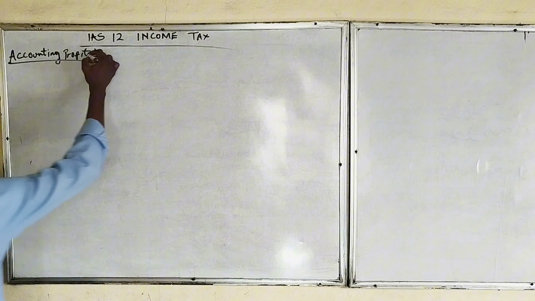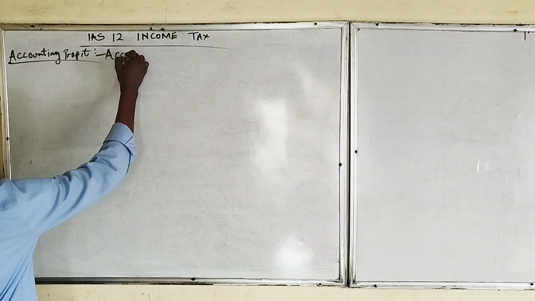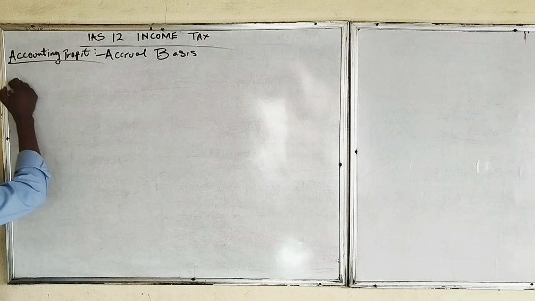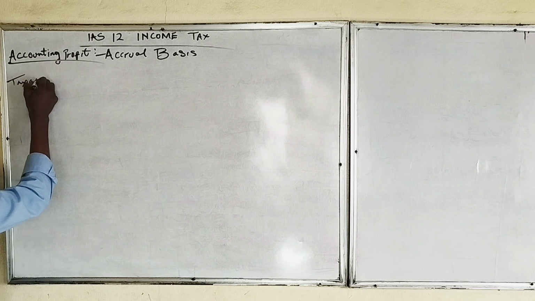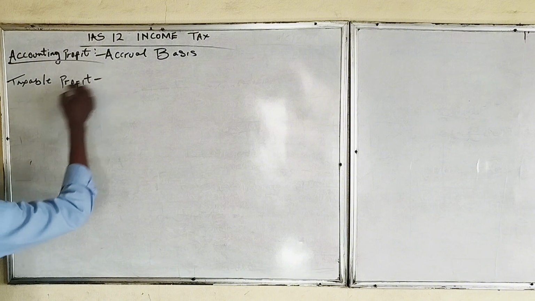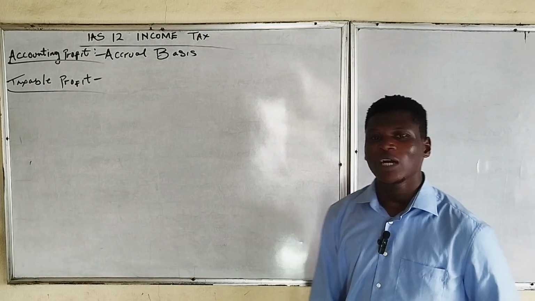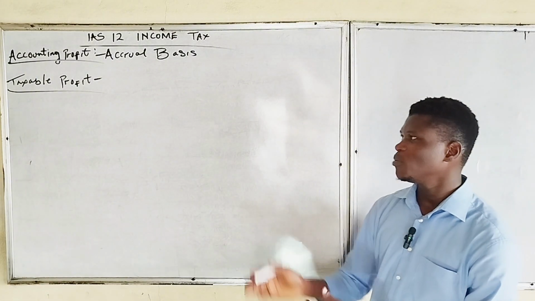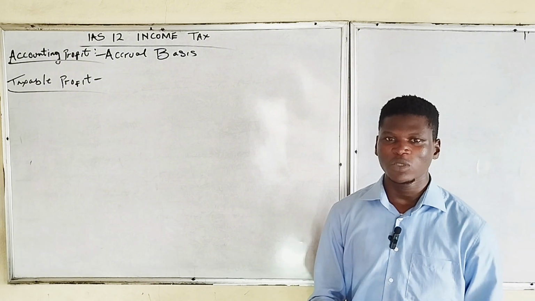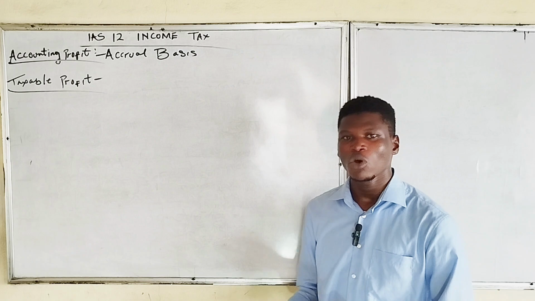Taxable profit, on the other hand, is what taxes are actually paid on. These are adjusted accounting profits, adjusted to reflect the cash position or cash transactions of entities.